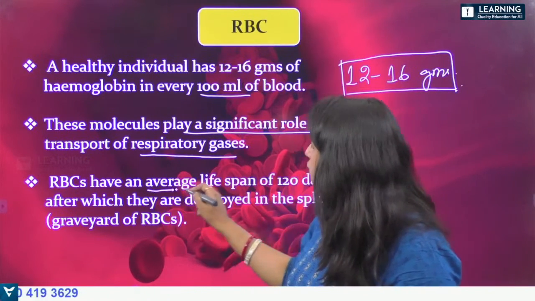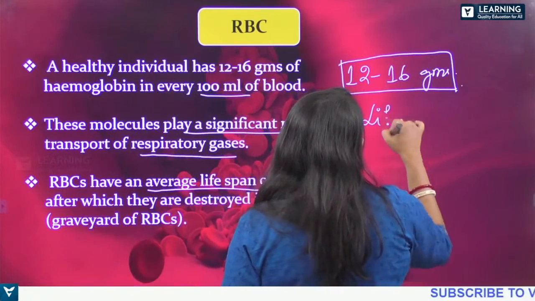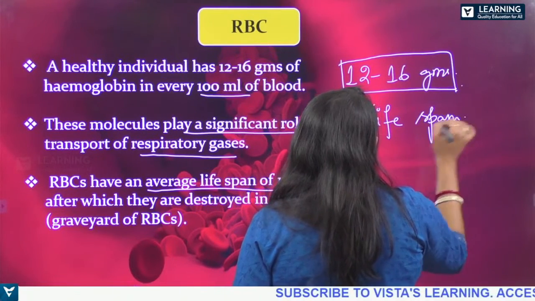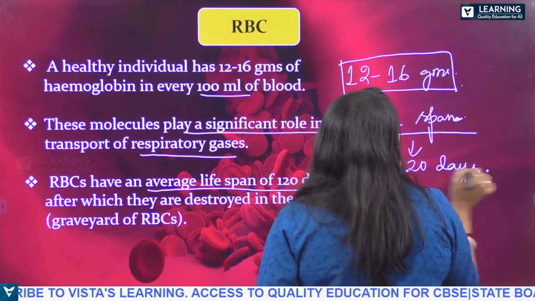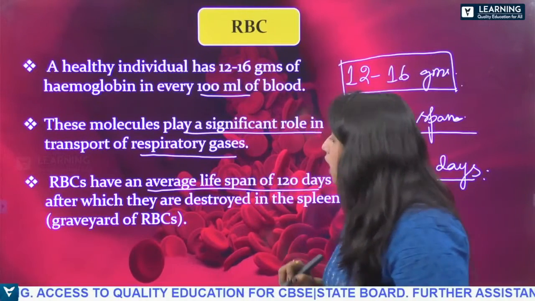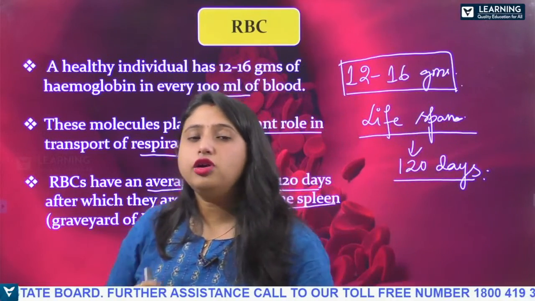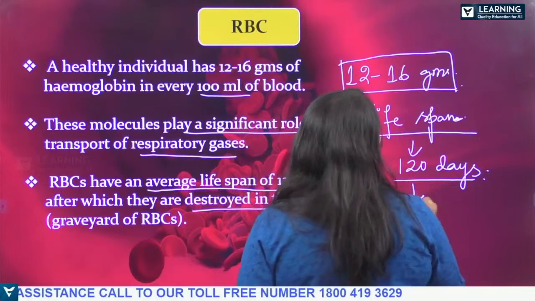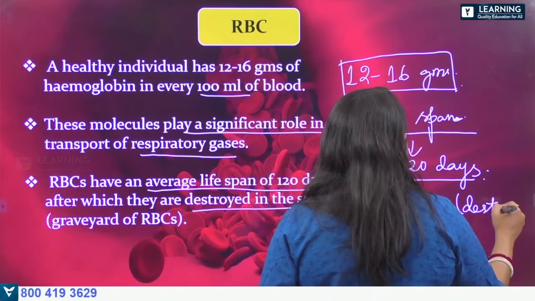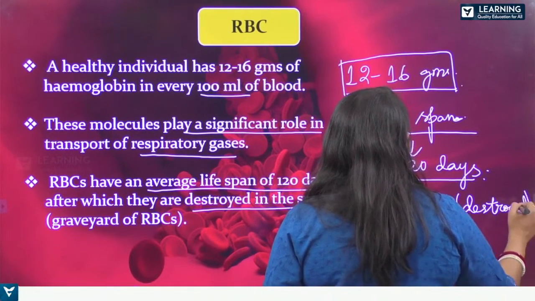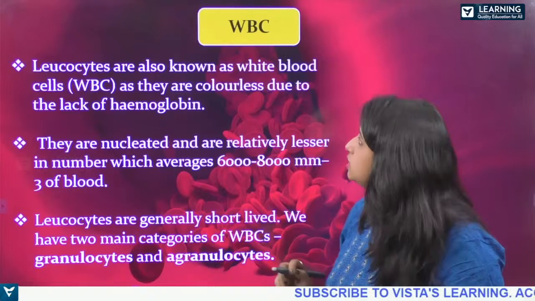So RBCs have an average lifespan of 120 days. What is the average lifespan of the RBC? It is 120 days, okay? After which they are destroyed in the spleen. After 120 days, they will be destroyed in the spleen, which is known as the graveyard of the RBCs, right? Yes, so this is all about the RBC.